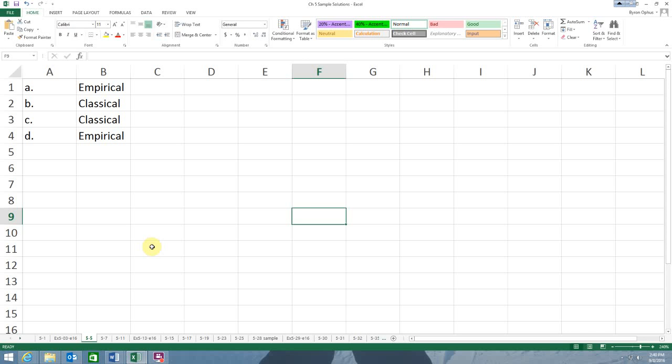B is a 7-member committee of students is formed to study environmental issues. What's the likelihood that any one of the 7 might be chosen as leader? And so in this case, we know the total number of possible outcomes is 7, and the number of favorable outcomes is 1. Okay, and so we don't have observations, right? We don't have a number of times that it occurs, and so this one's a classical.